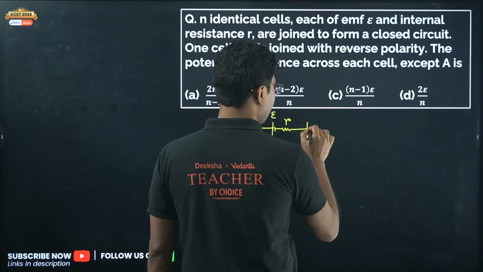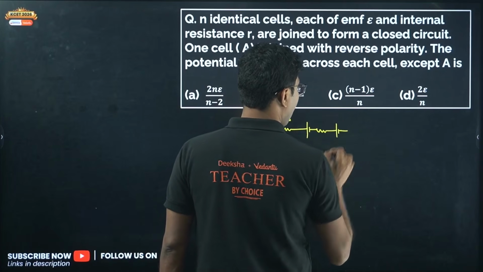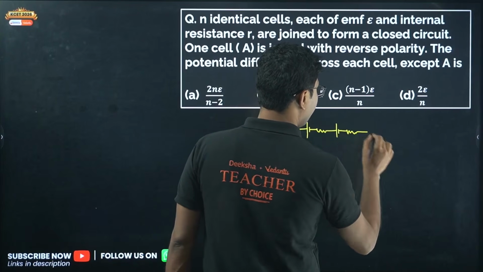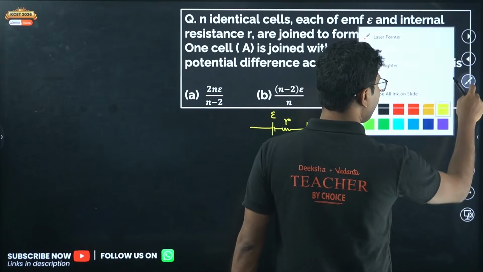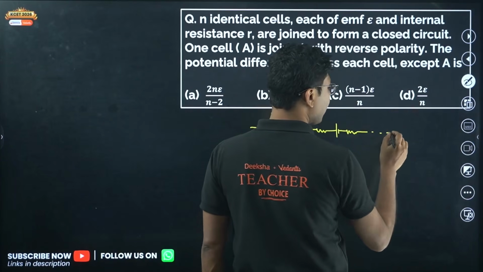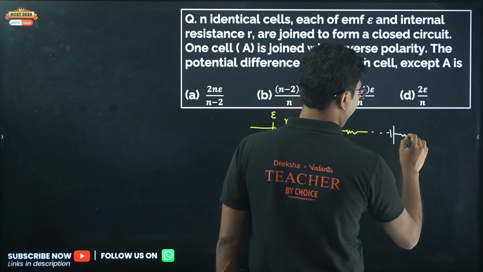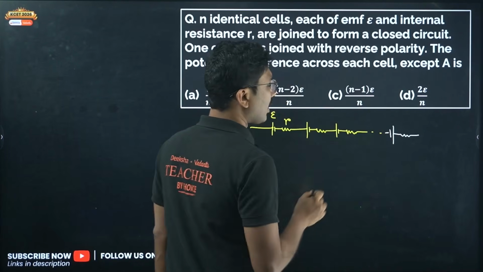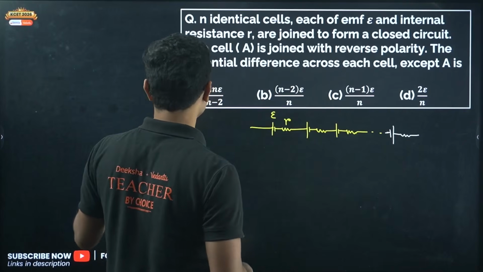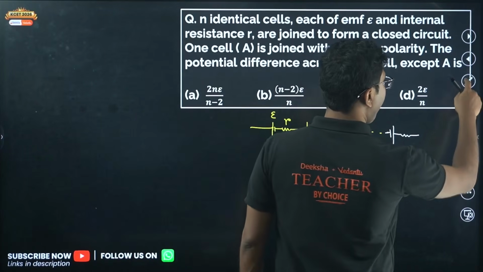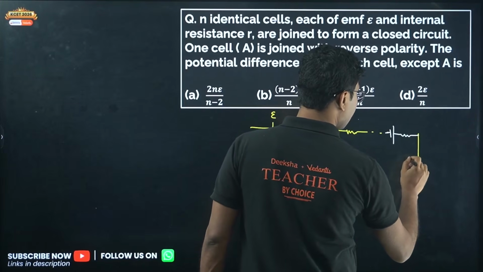They are all connected to form a closed loop. But in between there is a cell which is connected in reverse polarity. Reverse polarity means negative then positive. One of them is connected in reverse polarity, and the total number of cells is n. They form a closed loop, which means this combination continues like this.